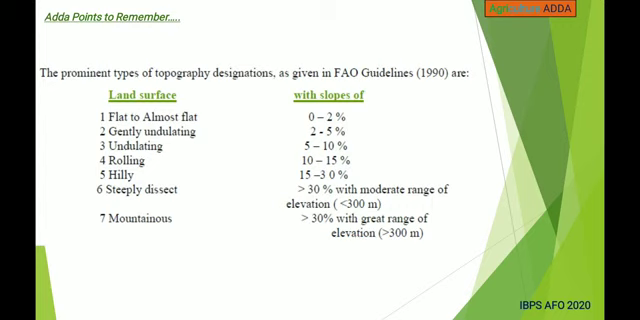This is the land surface and their slopes. For flat to almost flat, slopes are 0 to 2 percentage. Gently undulating means 2 to 5 percentage. Undulating means 5 to 10. Rolling 10 to 15. Hilly means 15 to 30 percentage. And steeply dissected means more than 30% with moderate range of elevation. And mountainous means more than 30% with great range of elevation.